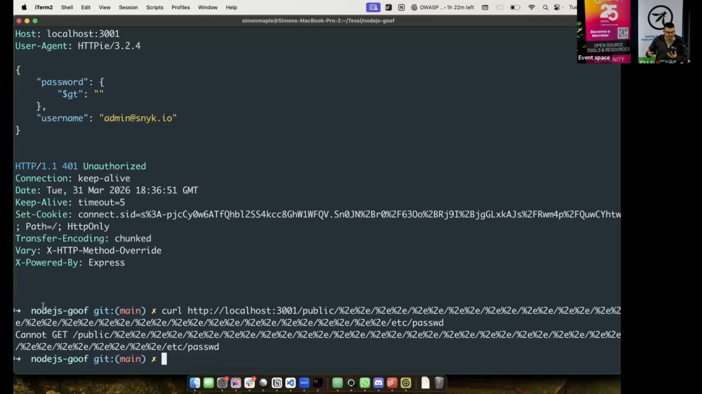We know what's in our code. We know what we could be vulnerable to. Let's target that from an external point of view.